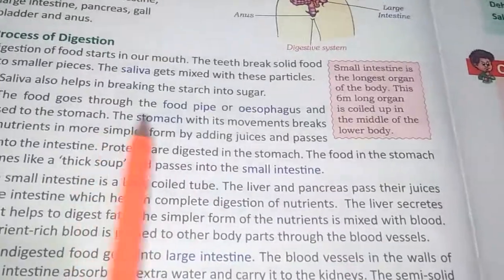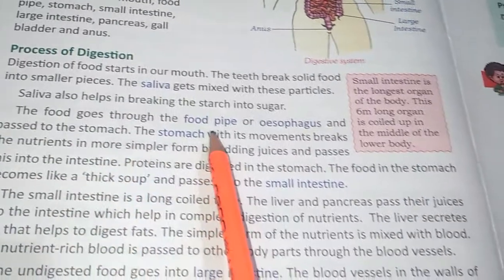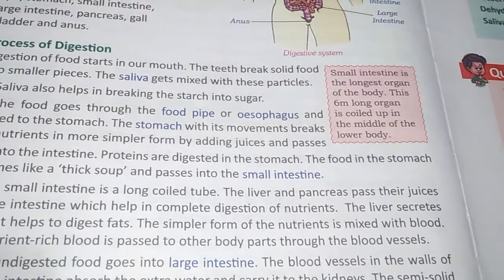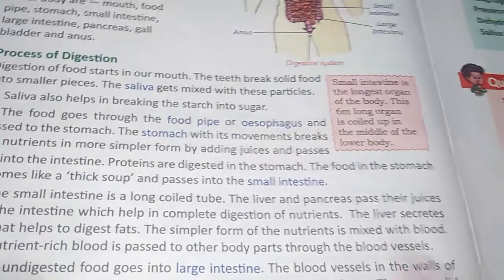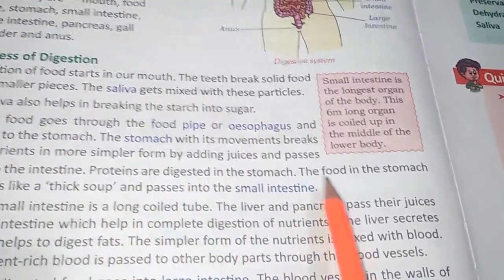From there the food goes into the stomach. The stomach, with its movement, breaks the nutrients into a simpler form and adds juices, and then it passes into the intestine. Proteins are digested in the stomach.